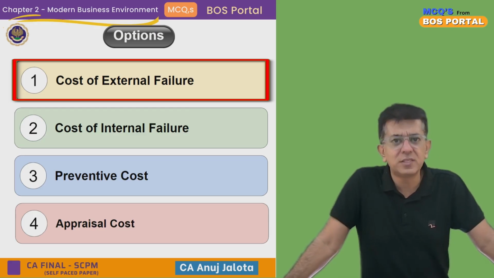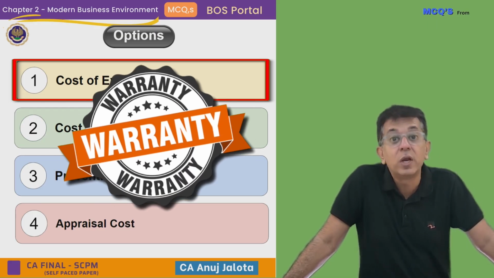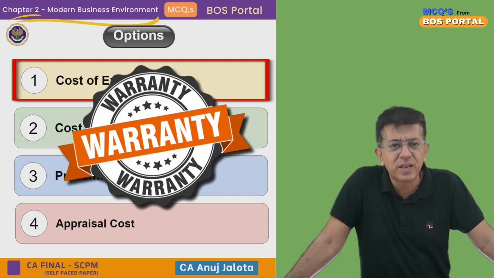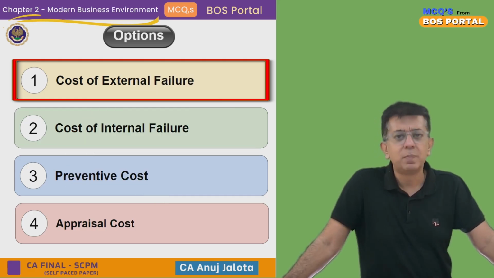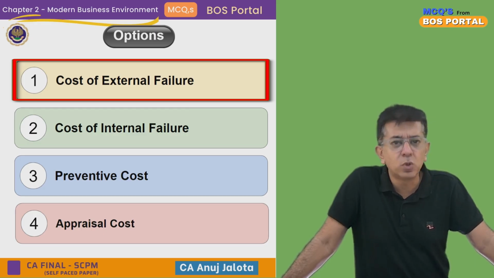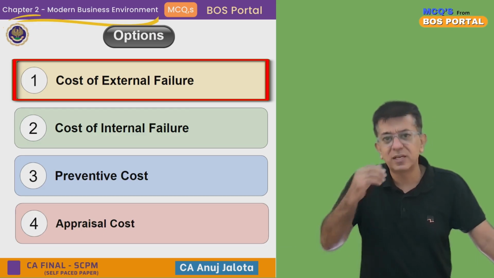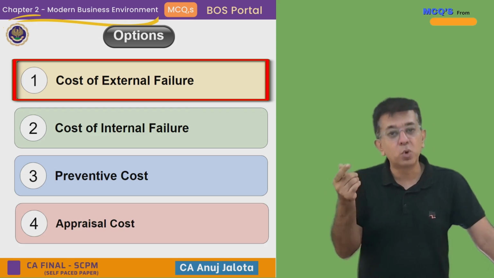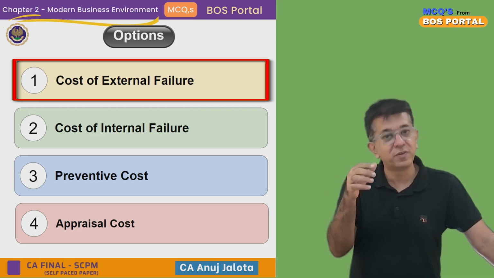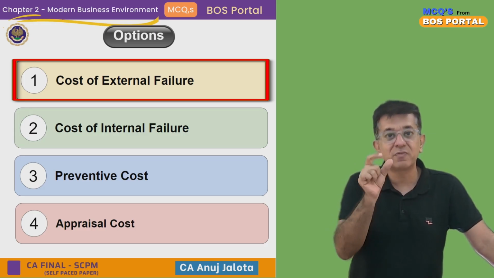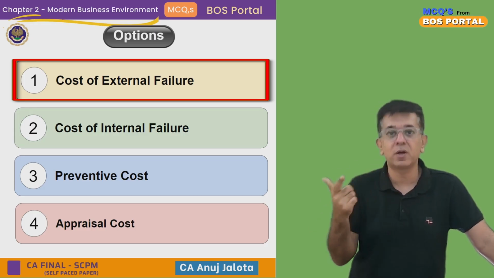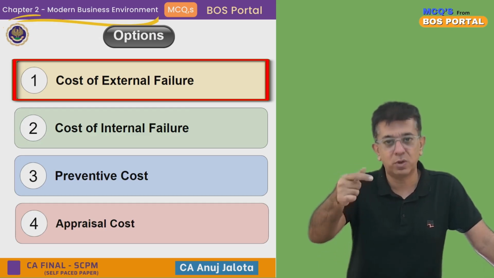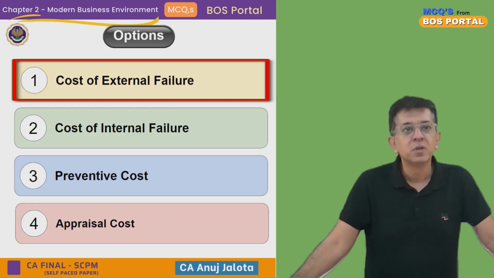Or it could be, say, one more example, warranty related cost. We gave a warranty of 1 year that if anything happens in 1 year, we will replace it with a new product. Now, we sold the goods, something went wrong, so that customer returned the goods to us. So now we will manufacture one more good unit and sell it to him, obviously free of cost. So cost of manufacturing that new unit will become our cost. Apart from that, the logistics cost, we need to send that product to him. So that will also become our cost.